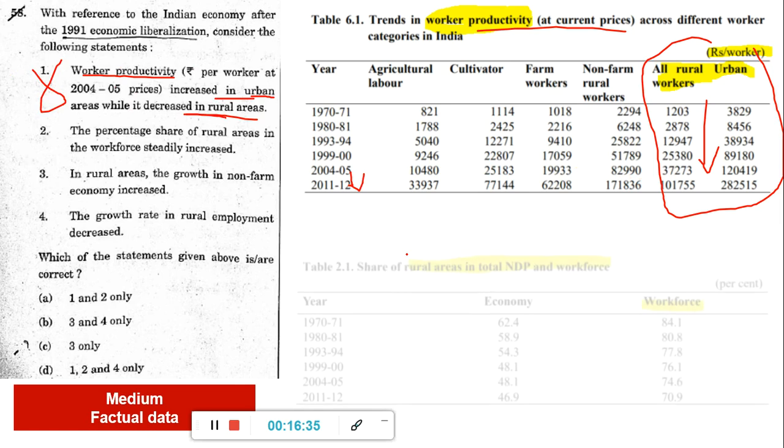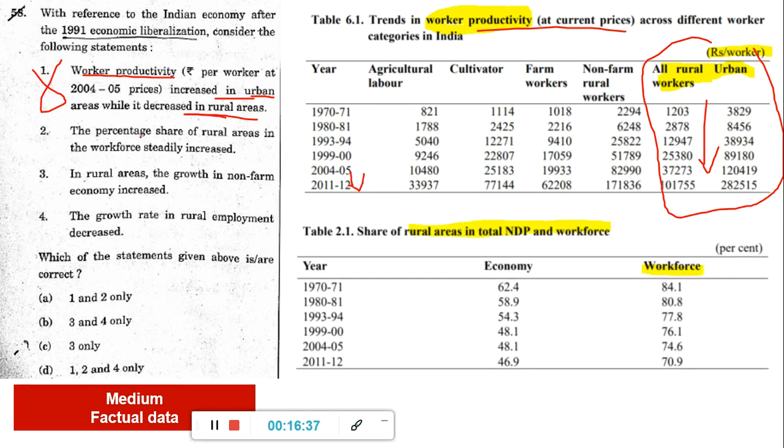Now the second chart I'll show you, which is about the percentage share of rural area in workforce steadily increased. Okay, percentage share of rural areas workforce, they are telling increased, but it has decreased. Okay, if you see, this has decreased. So that is also wrong. So 1 and 2 both are wrong. So these two go away. So 3 automatically becomes correct.